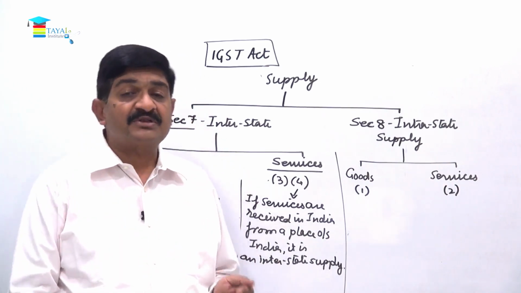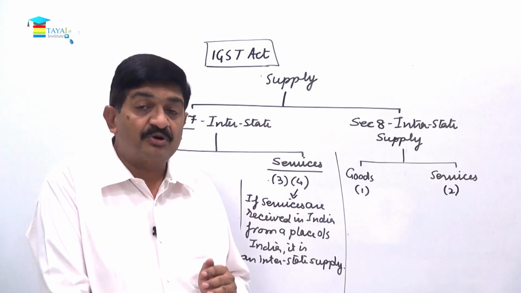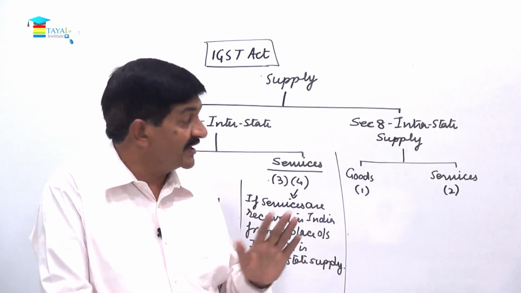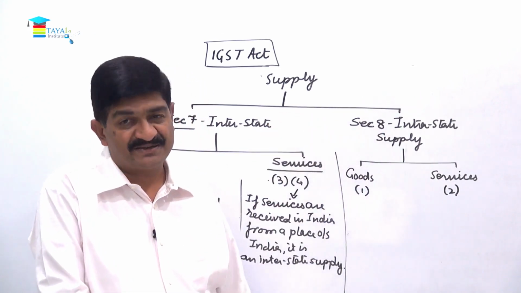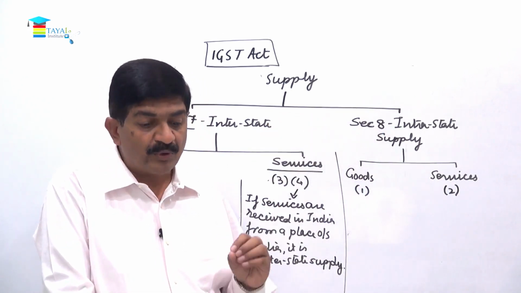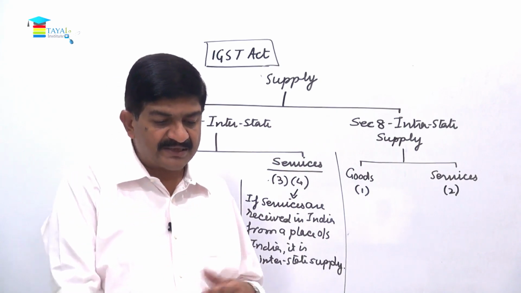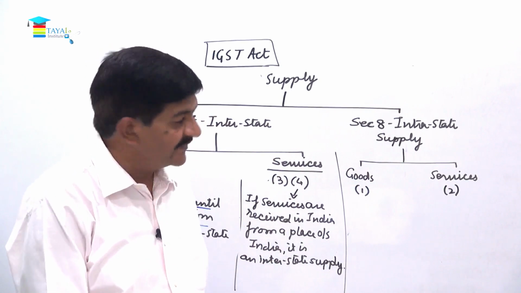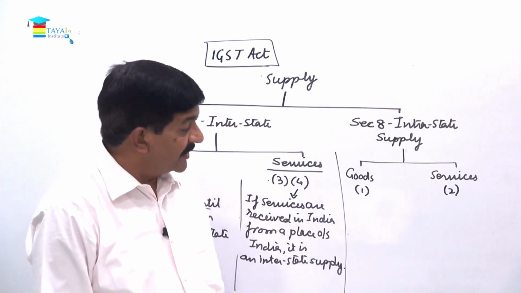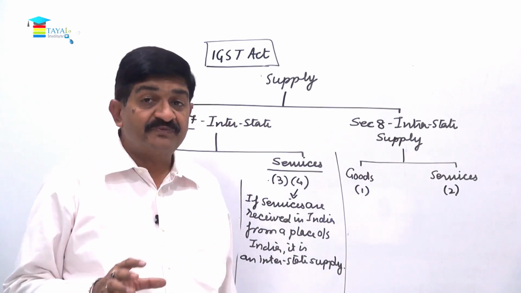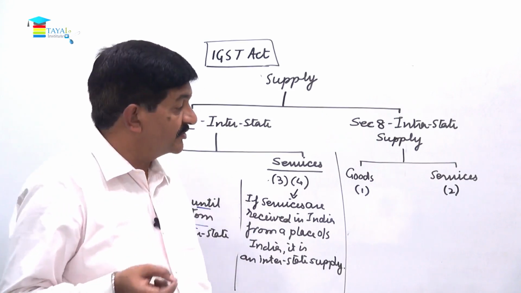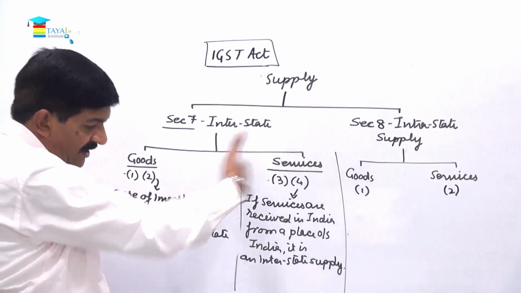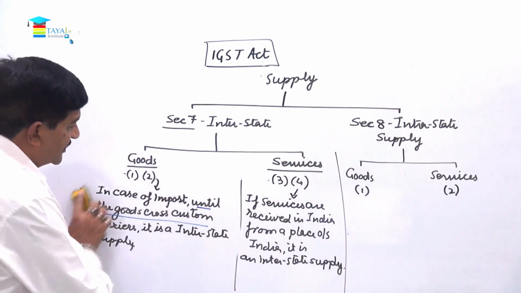Any goods supplied to an SEZ or to the developer of an SEZ, or from an SEZ to the domestic market, will not be considered as intrastate. That is one example. Other cases are imports. Imports will never be considered as intrastate. Similarly, goods supplied to a tourist within the provisions of section 15 is not an intrastate supply. So for writing section 8, I am removing this. You have already taken the note of this.